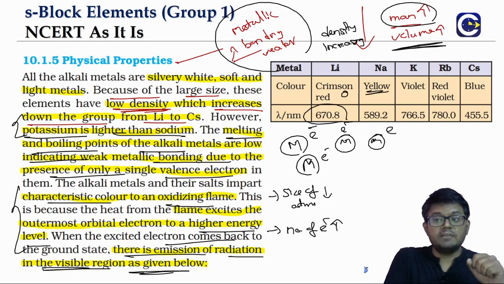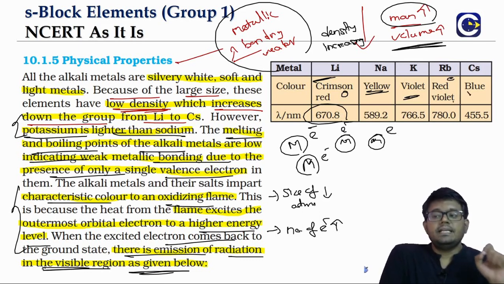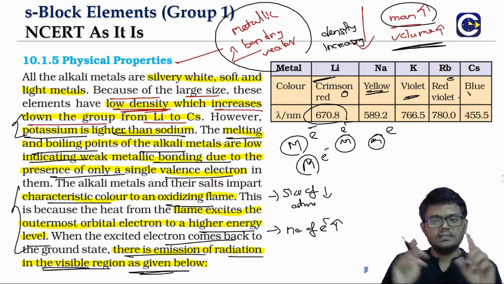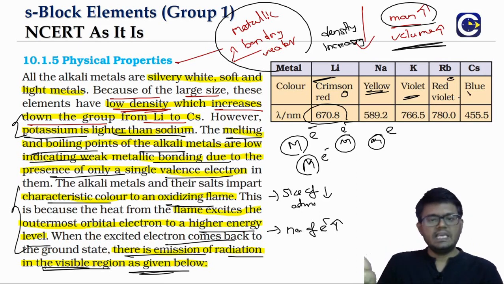Sodium yellow. So these are important. What are the flame colors? Potassium violet. Rubidium, what is it? Red violet. Cesium, it is blue. So here the characteristic flame colors, this is an important question, particularly in JEE Mains also we can expect questions on this, and NEET also.